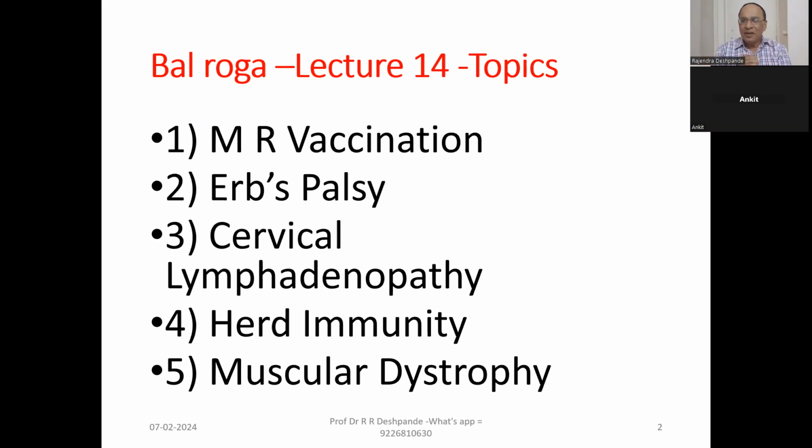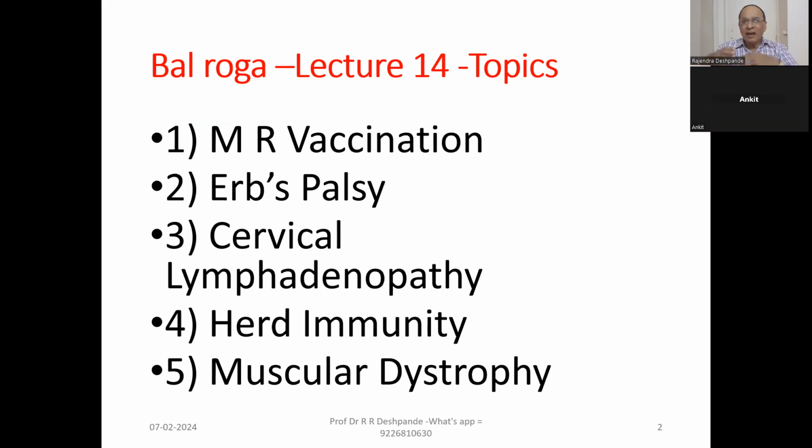Most of the time, if there is a nearby infection, for example, if I have an infection in the foot, then I get swelling in the inguinal region, the lymph gland becomes enlarged. If I have a wound in my hand, then I can get an axillary lymph gland enlarged.